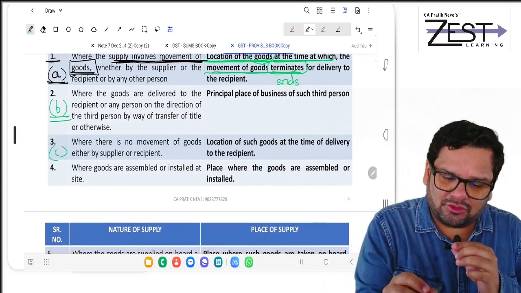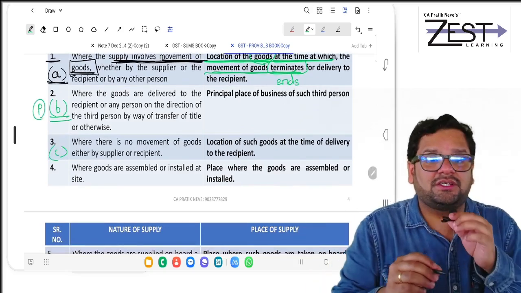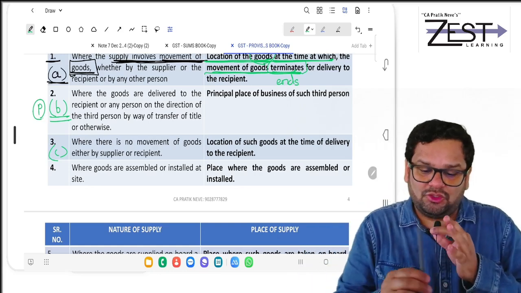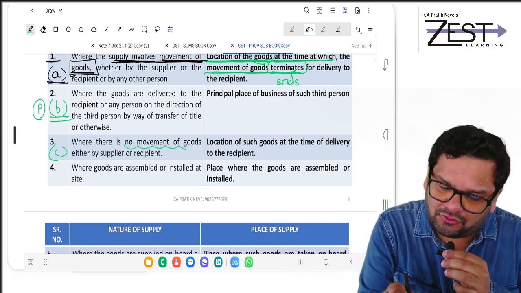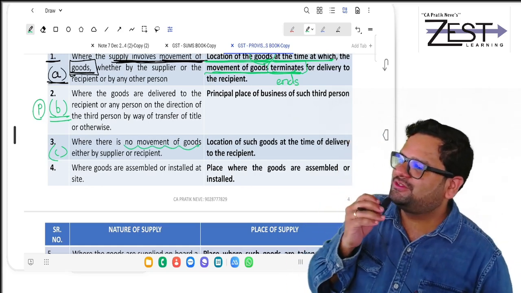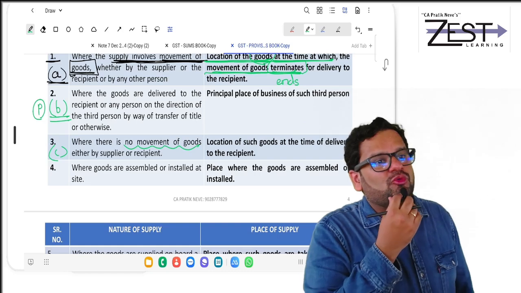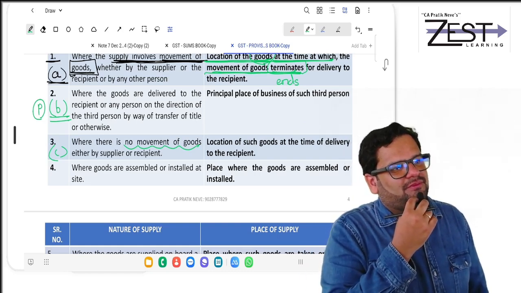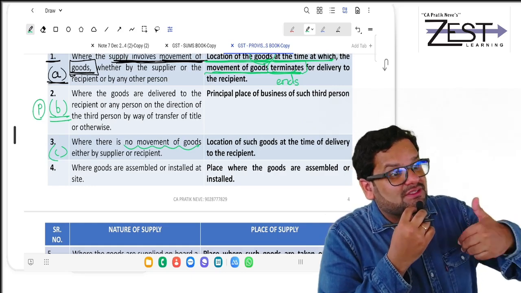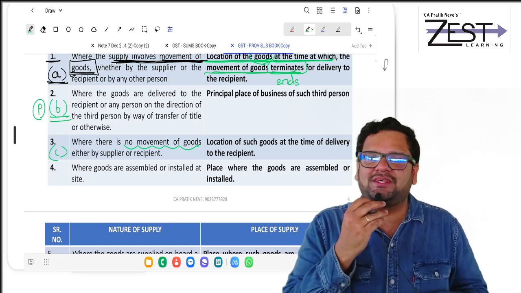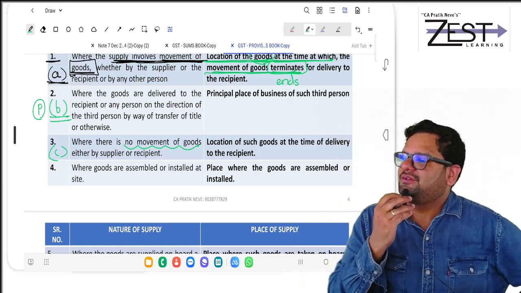Third case. Right now see the third case. What is third case about? Where there is no movement of goods. Why is there no movement of goods? There is no movement of goods because you are just selling pre-installed goods. Yesterday I told you an example of pre-installed goods.